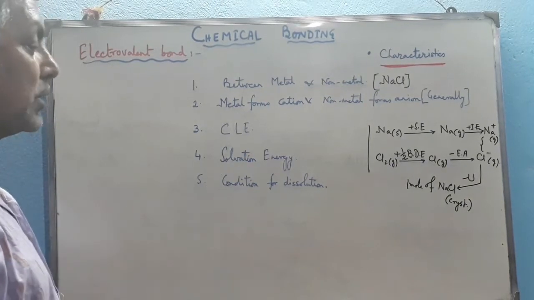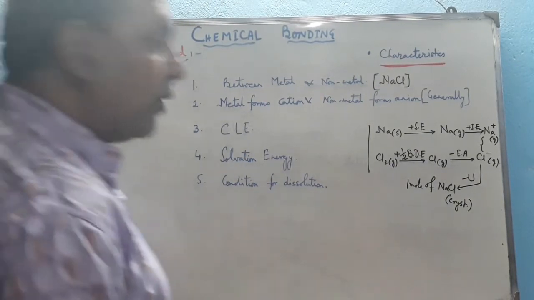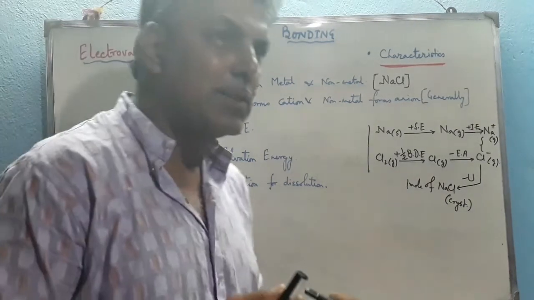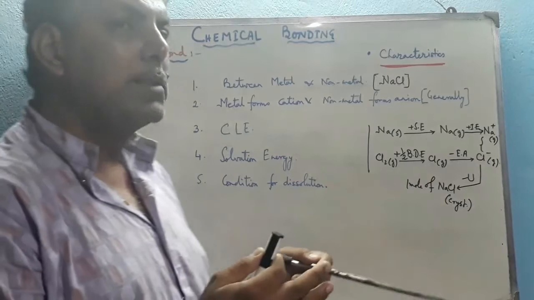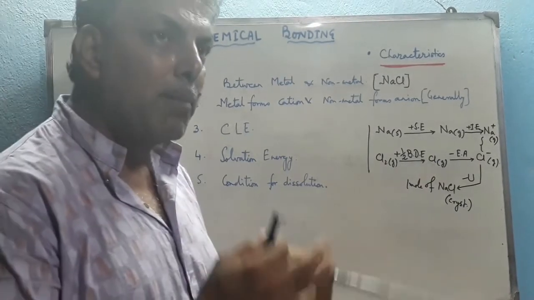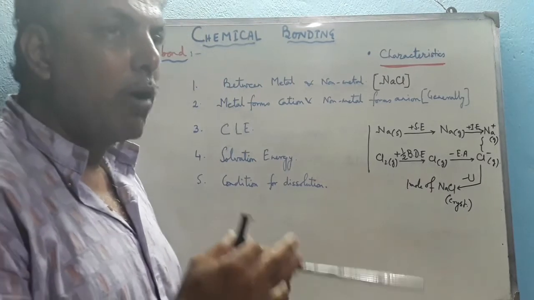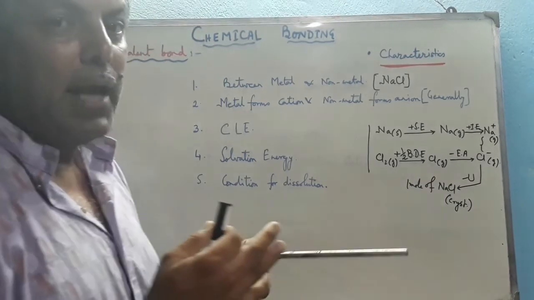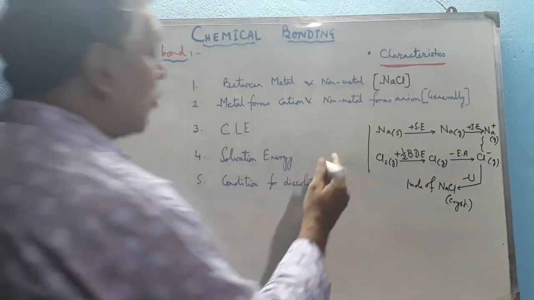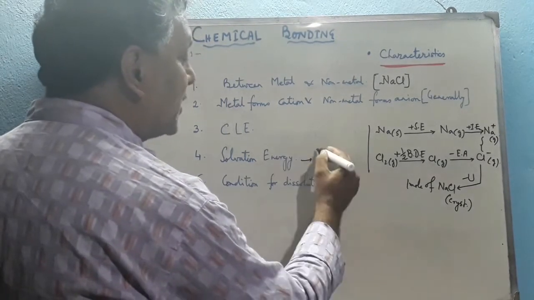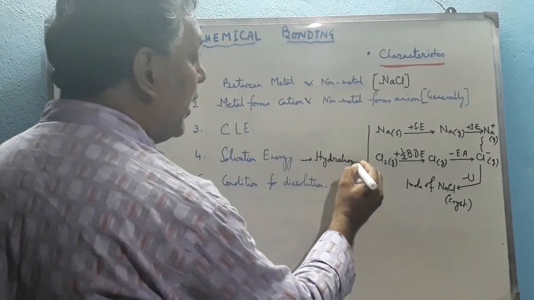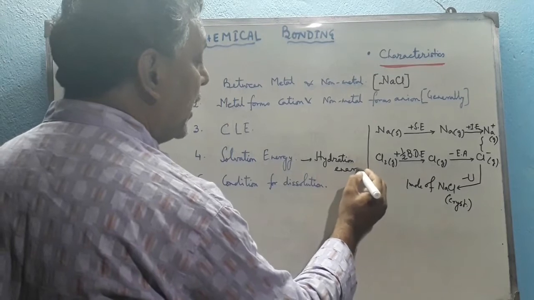Now the fourth term, solvation energy. Whenever an electrovalent compound or any substance, that means a solute, is dissolved in a solvent, to gain stability during its dissolution the solvent releases some amount of energy, and that amount of energy is called the solvation energy. Whenever the solvent is water, instead of solvation energy we use the term hydration energy. How does it generate hydration energy?